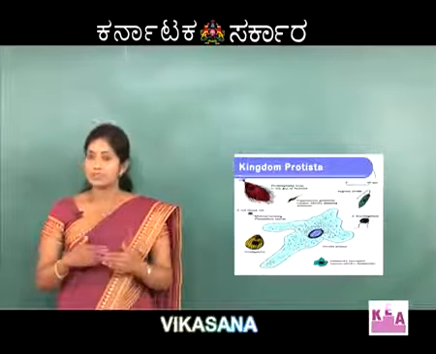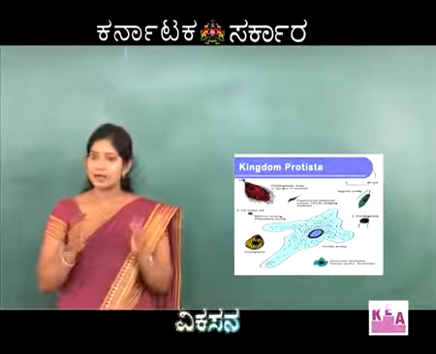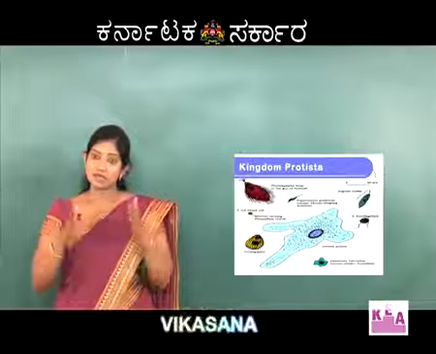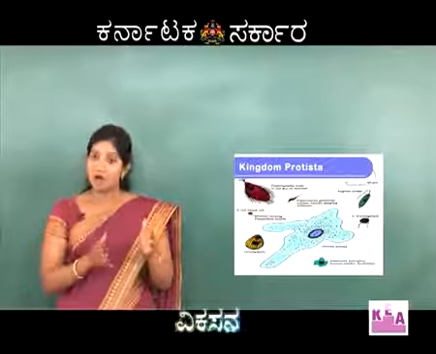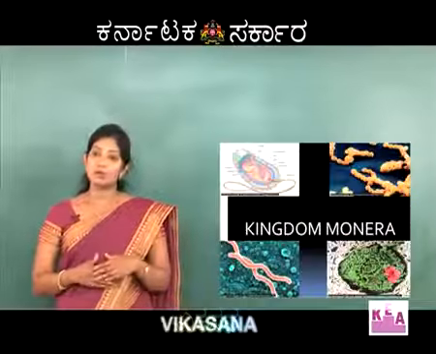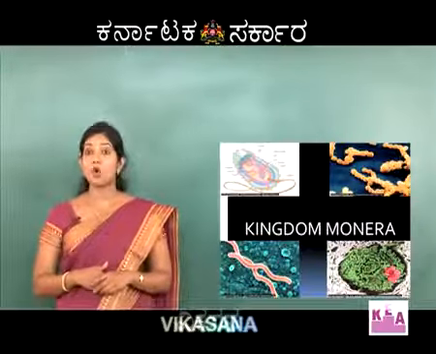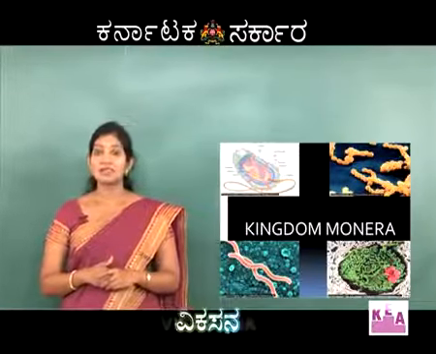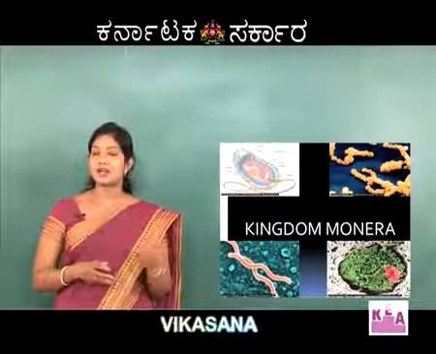Then, when organisms were further studied, taxonomists came to know that there were again some organisms which did not show characteristic features with which they could be given a place in Plantae, Animalia, or the new kingdom, Protista. This led to the development of the 4-kingdom classification, where one more kingdom was added. This was done by Copeland, and the 4th kingdom added was kingdom Monera. This kingdom was exclusively meant for prokaryotic organisms.